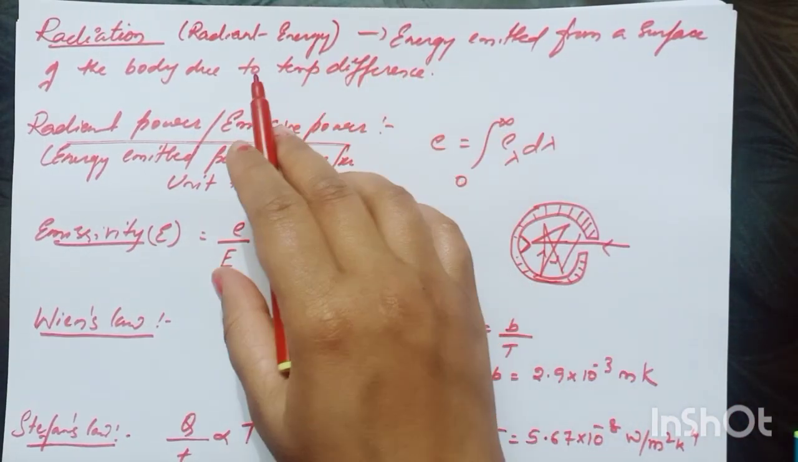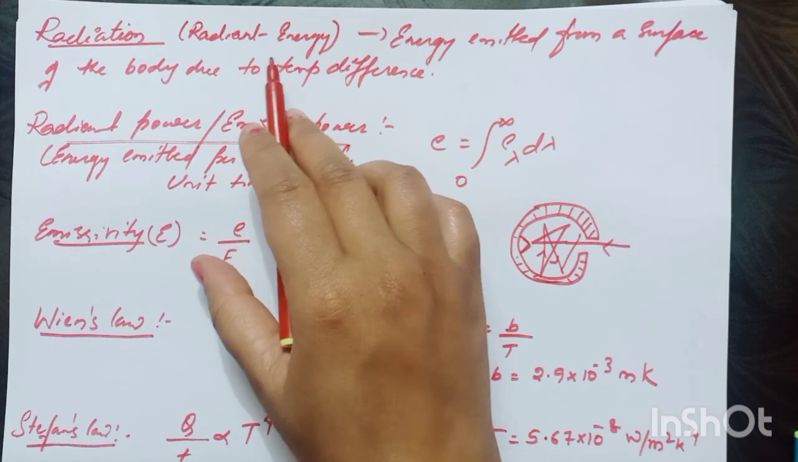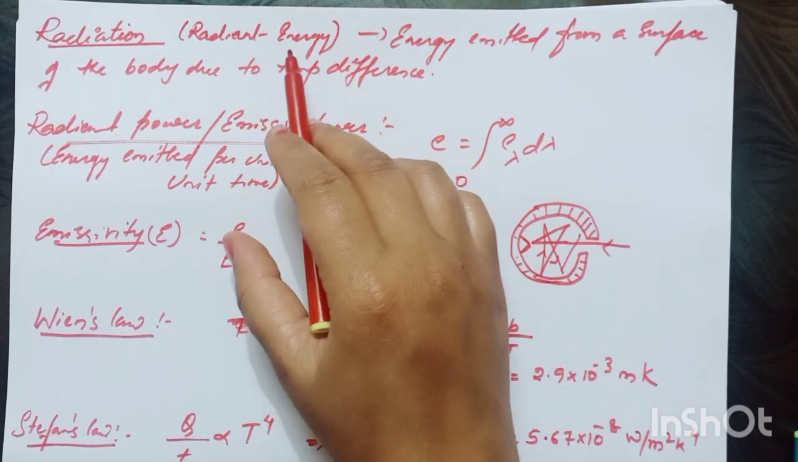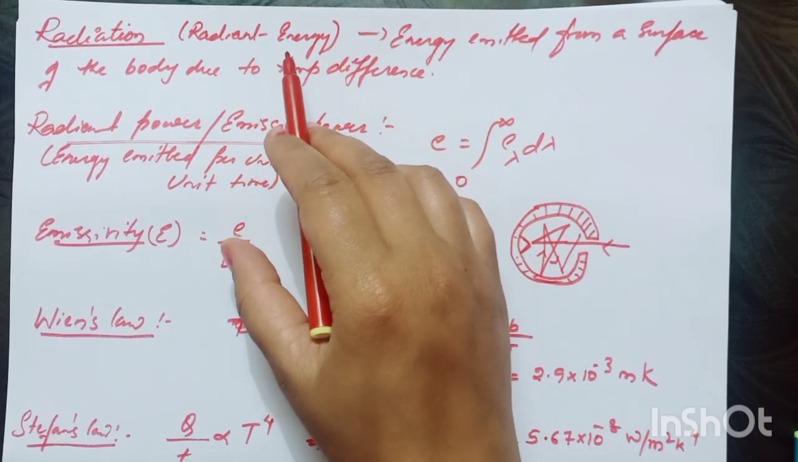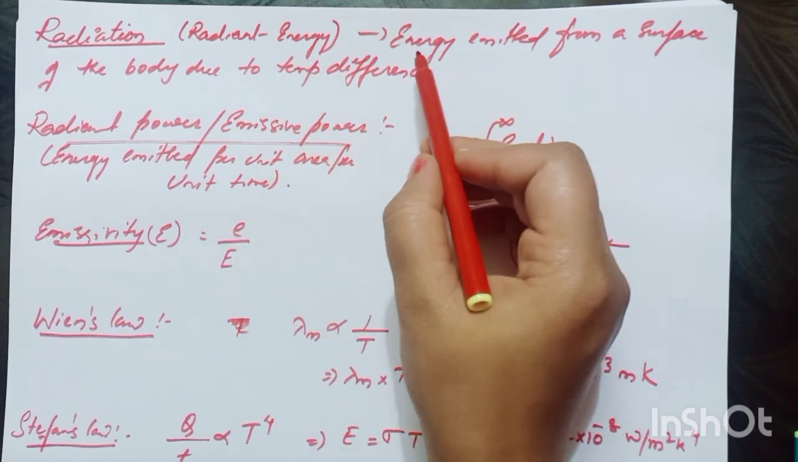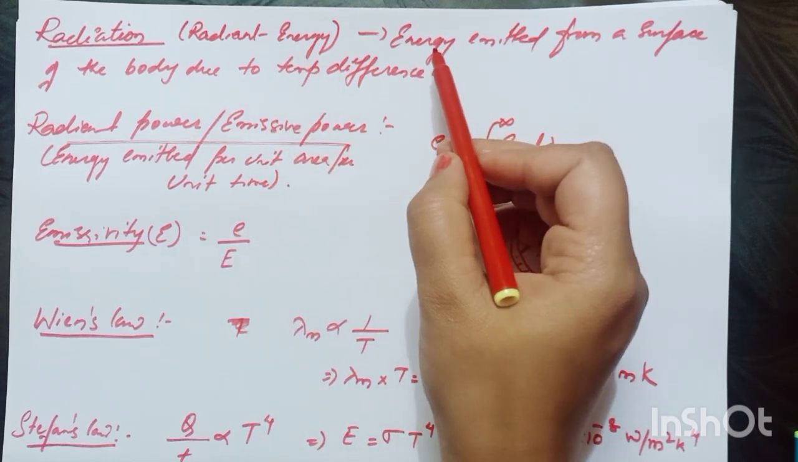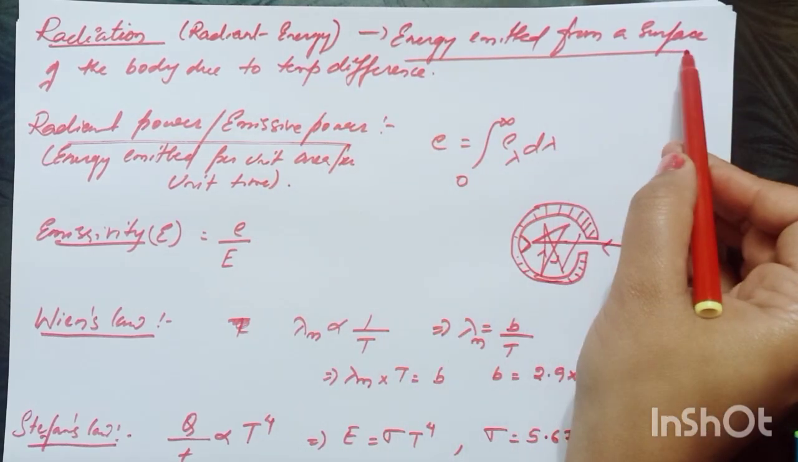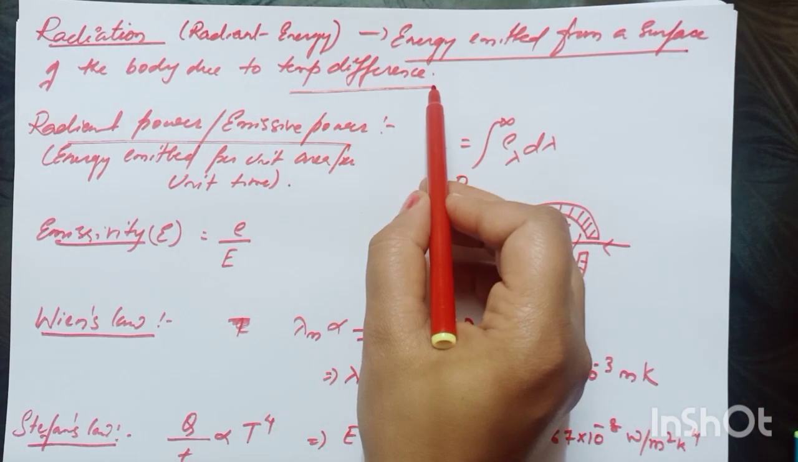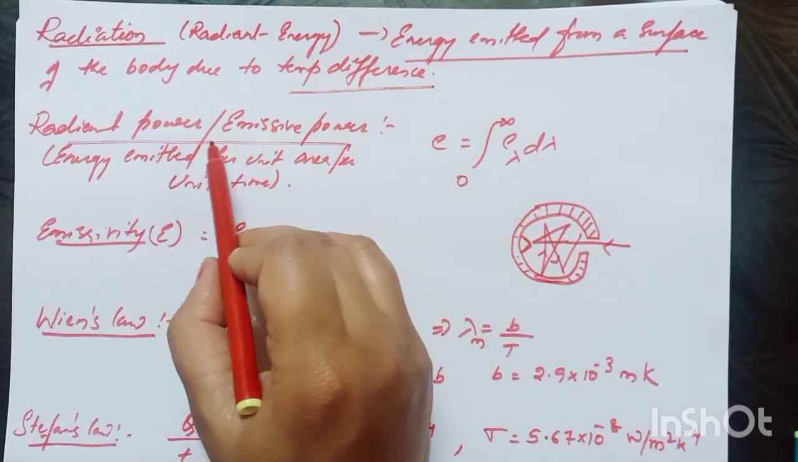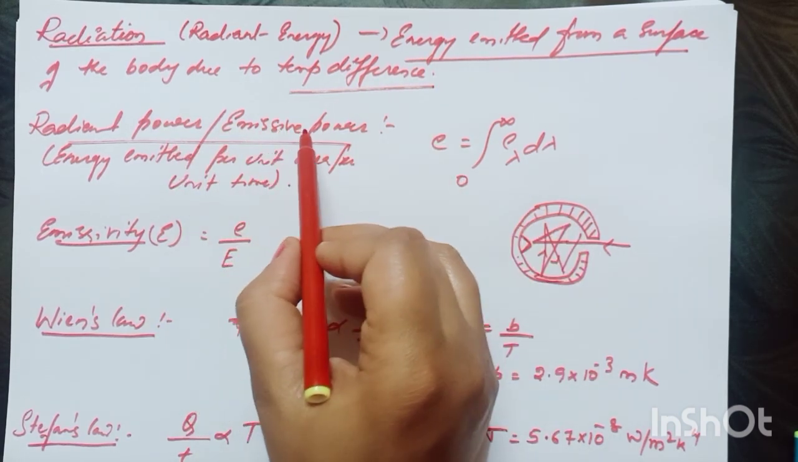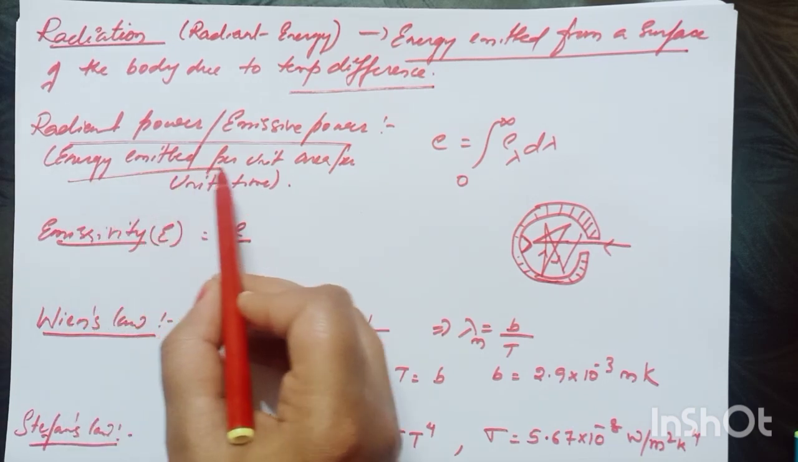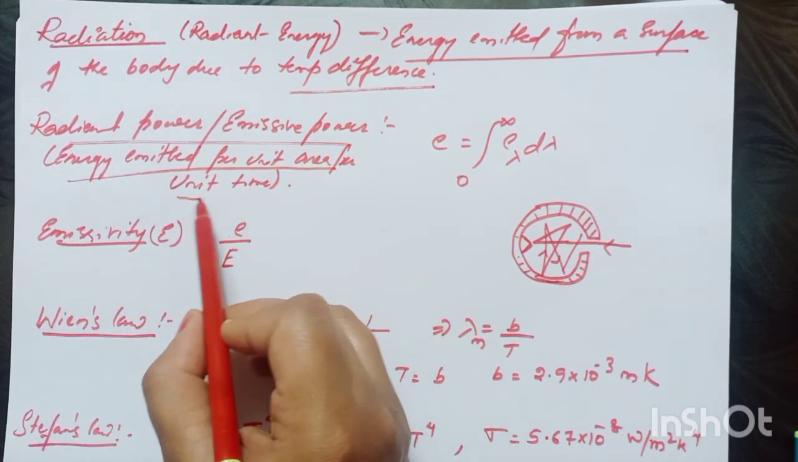Now let us discuss what is radiation or radiant energy. So radiation is nothing but the heat or energy emitted from a body. This energy is in the form of electromagnetic waves. So radiant energy is nothing but the energy emitted from the surface of a body due to temperature difference. And what is radiant power or emissive power of any body? It is nothing but the amount of energy emitted from the surface per unit area per unit time.